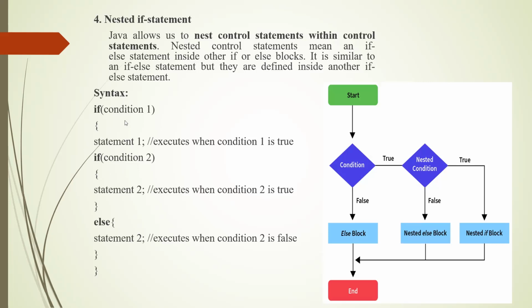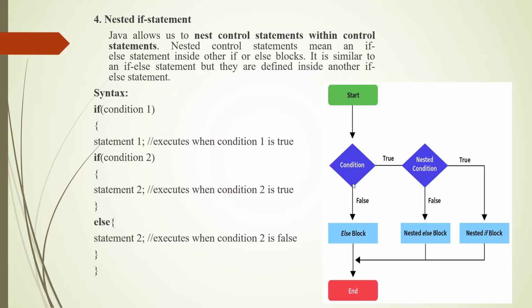In this, Java allows us to nest control statements within control statements. Inside a control statement, some more conditions will be checked. The syntax is: if condition 1 is true, statement 1 will execute, and condition 2 will also be checked inside condition 1. If condition 2 is also true, then statement 2 will execute. If condition 1 is false, the else part of the condition 1 block will execute.